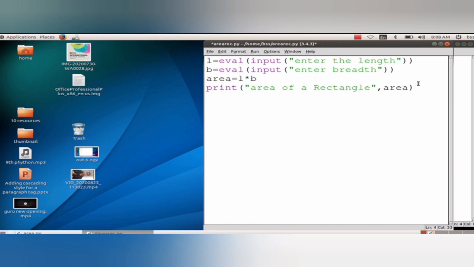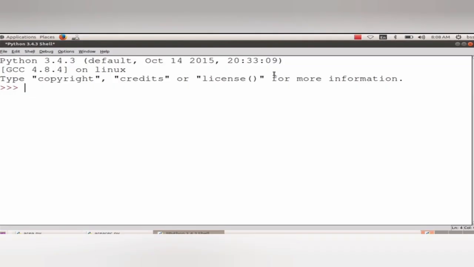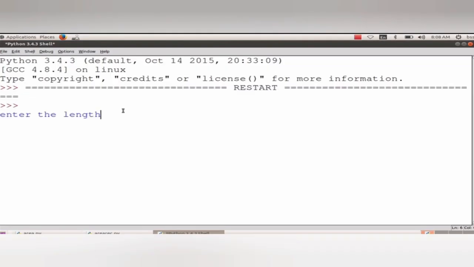It will ask enter the breadth. So the area of a rectangle is, here you can see the answer. If you need to enter the value you can use the command eval input. Okay, got an idea? Yes.